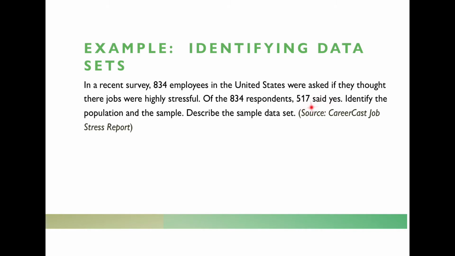And so one thing we could collect from this is that 517 said they thought their jobs were highly stressful. So 517 out of 834, whatever percentage that came in, that's the percent of our sample that said yes. And so we assume that the overall population is probably not exactly the same as that percentage, but is probably close to that, right? We assume that this sample will represent the larger population.